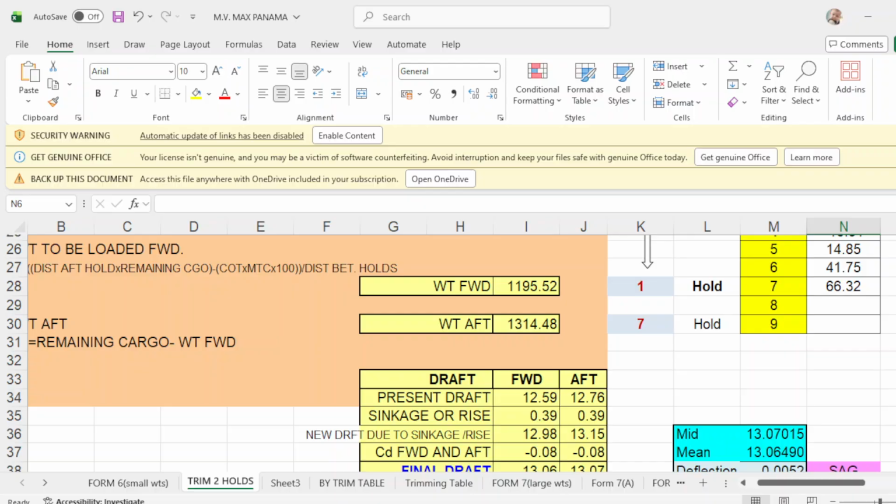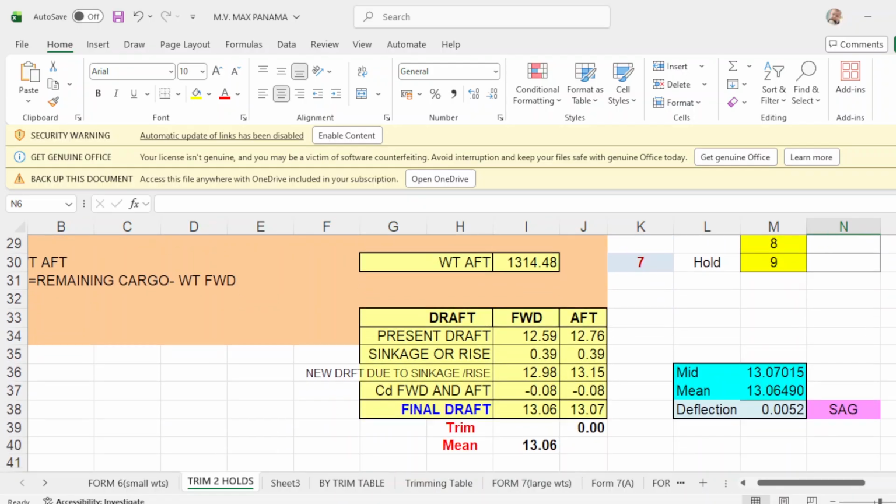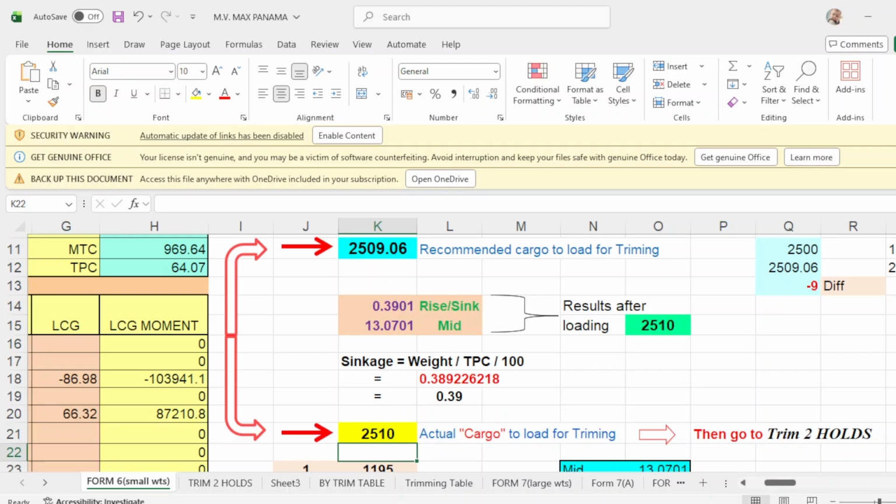And your final drop should be, forward should be 13.06. This should be 13.06 and 13.06. 0 trim, and your deflection is 0. Okay. Then you go to form number 6.